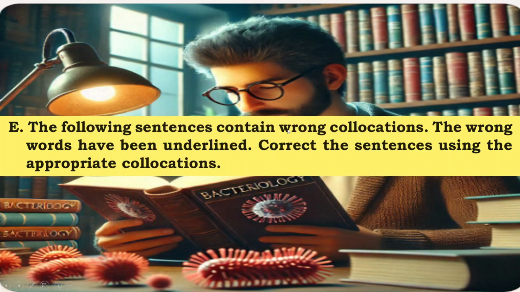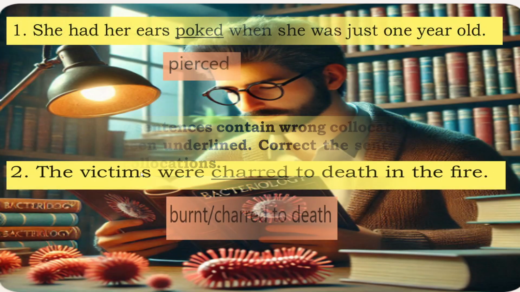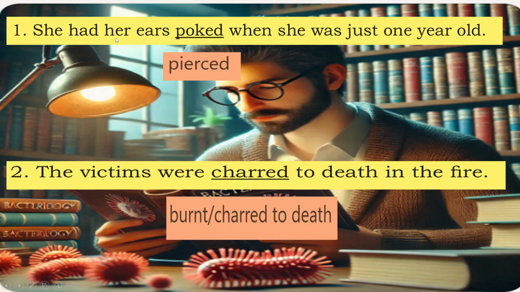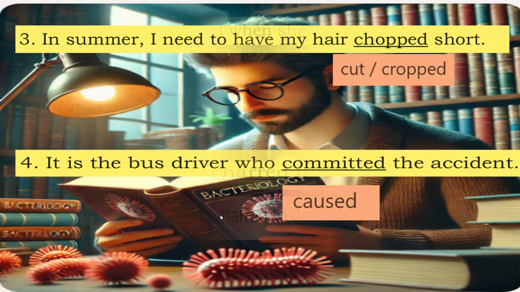E. The following sentences contain wrong collocations. The wrong words have been underlined. Correct the sentences using the appropriate collocations. She had her ears poked when she was just 1 year old. Instead of poked, we can use pierced. Second one, the victims were charred to death in the fire. Instead of charred, we can use burnt.